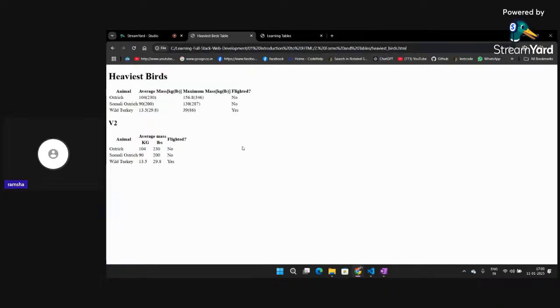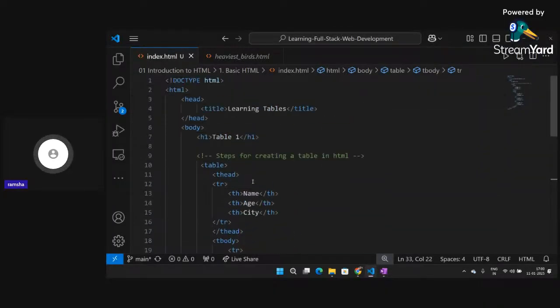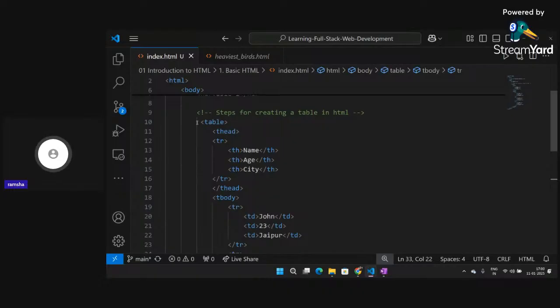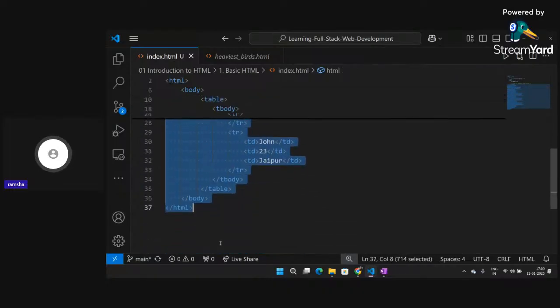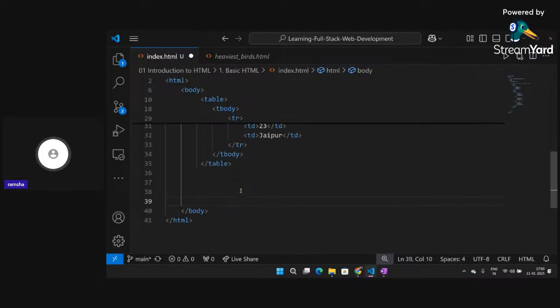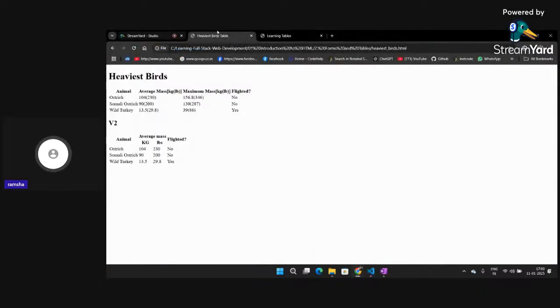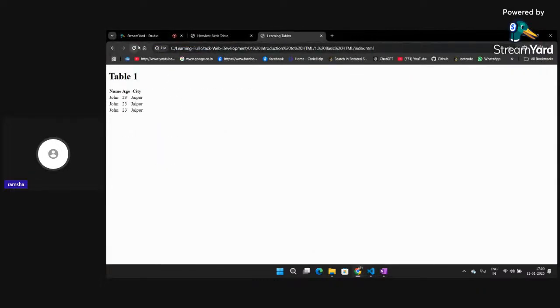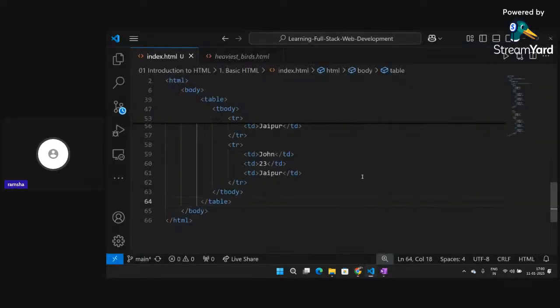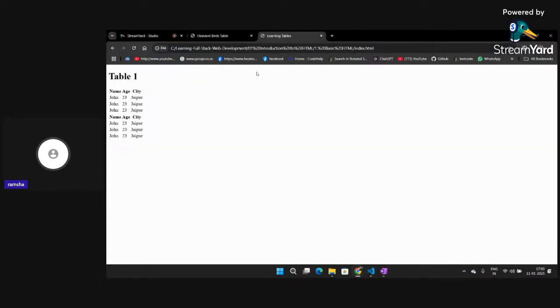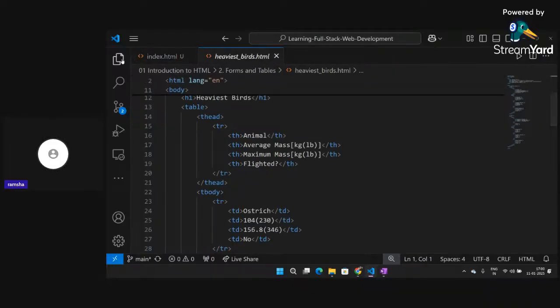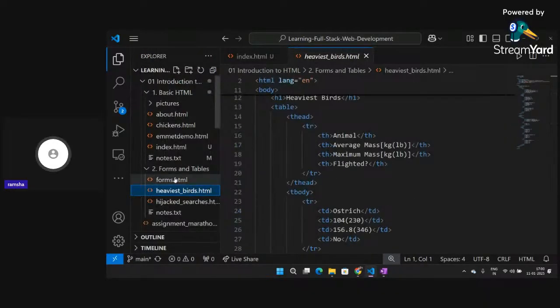And yeah, what we can do is we can create more tables. It's not required that we only create one table. If I copy the whole table and paste it below, then you will be able to see more than one table. Now there are two tables here, so you can create multiple tables, and you can also create nested tables. So it's a very important part.